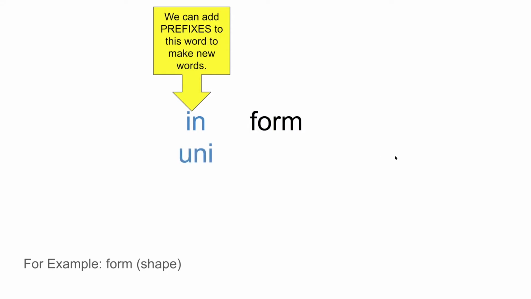Uni. Uniform. Okay, you probably know what a uniform is, right? And maybe this prefix, reform. Reform means to change something, right? To take something and try to change it, to make it better, to start again.